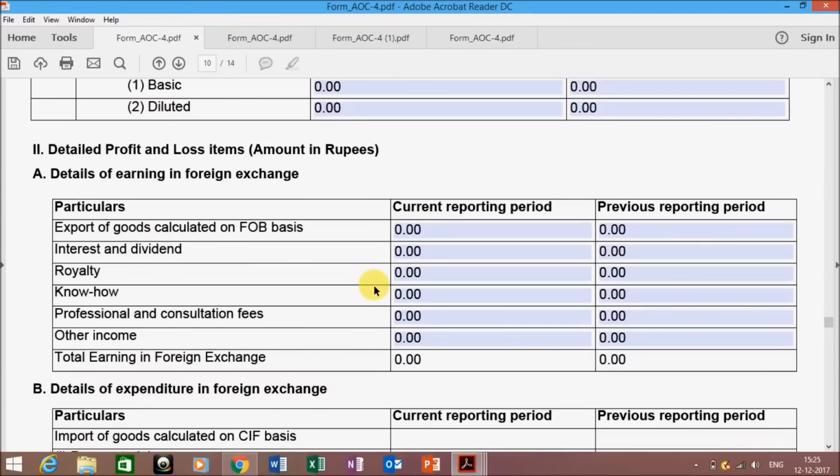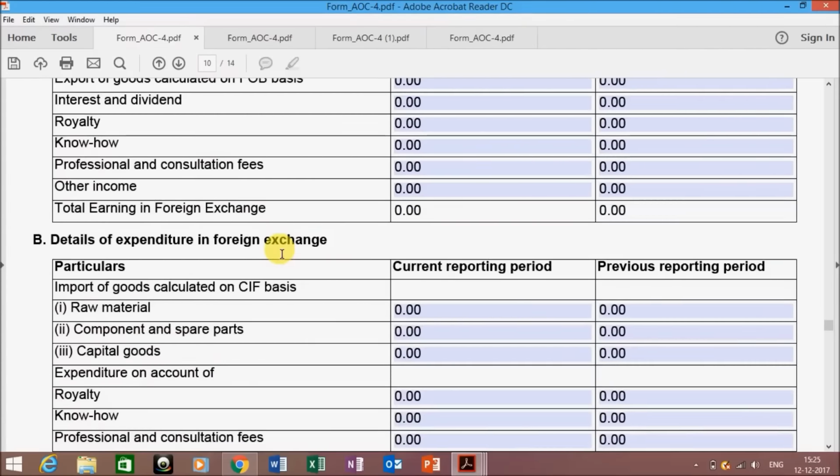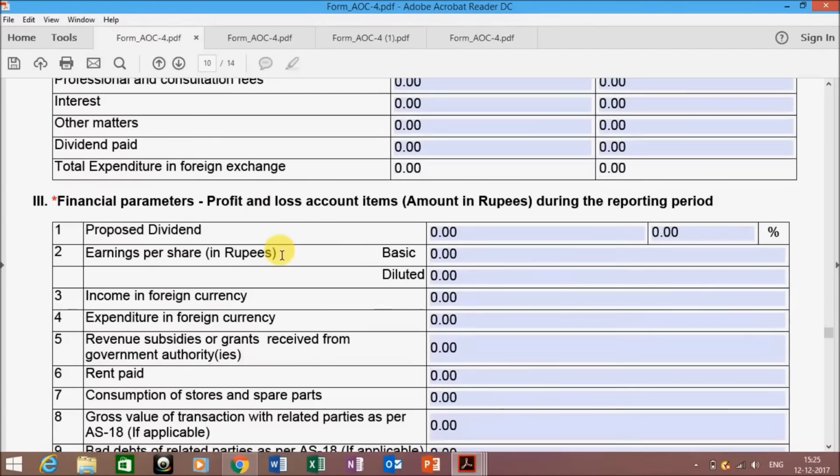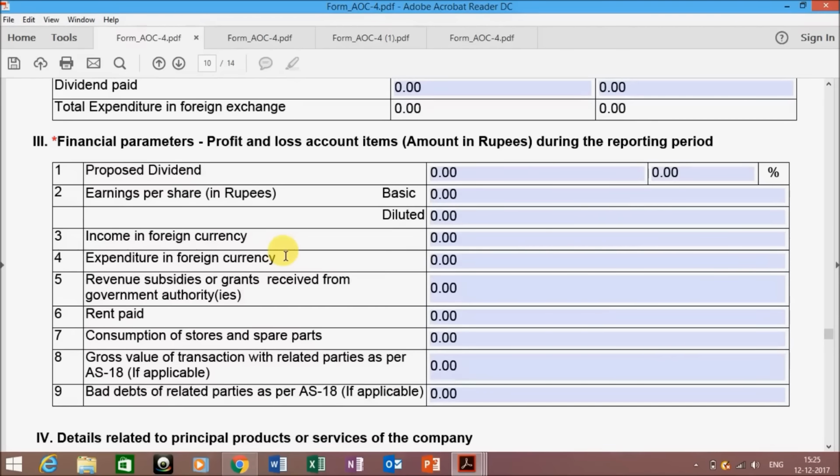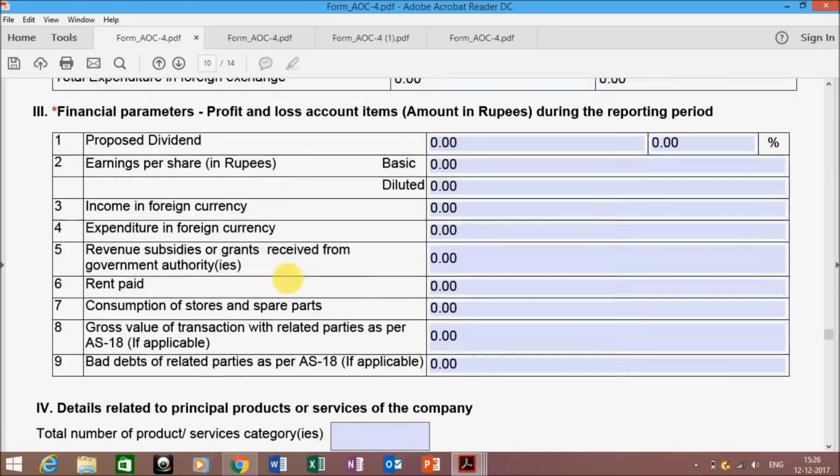Again, in the same manner as you have given your detailed information of the balance sheet, you have to provide for your profit and loss account. If you are having any earnings in the foreign exchange, enter the information here. Any expenditures, the financial parameters, like if you are having any proposed dividend, earning per share, income and expenditure in foreign currencies, rent paid, or any cross value transactions with related parties, that can be found in your audit reports.